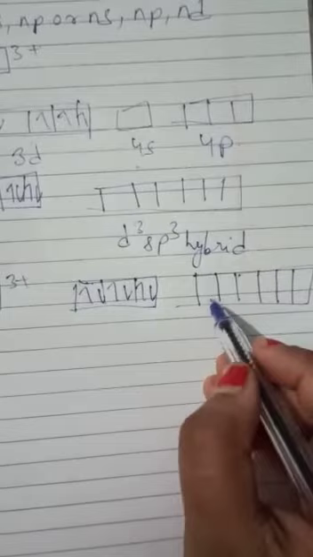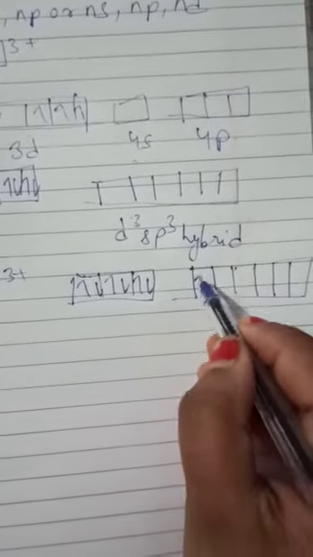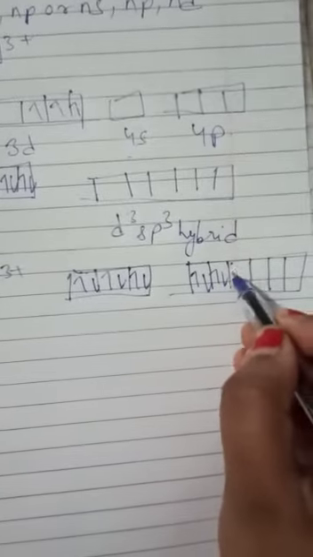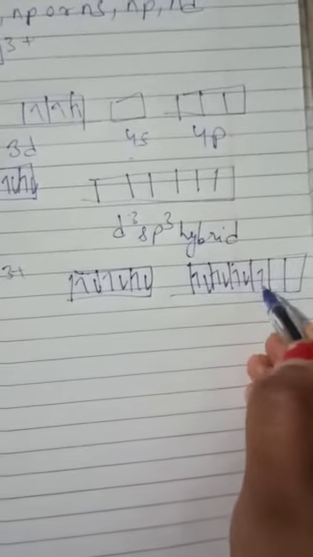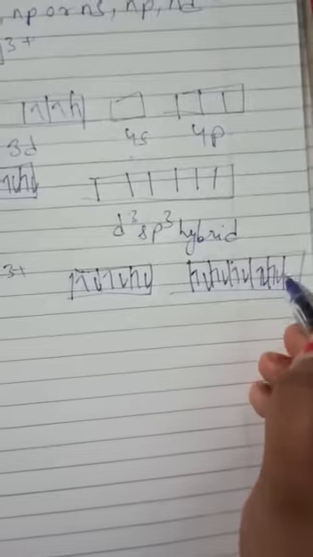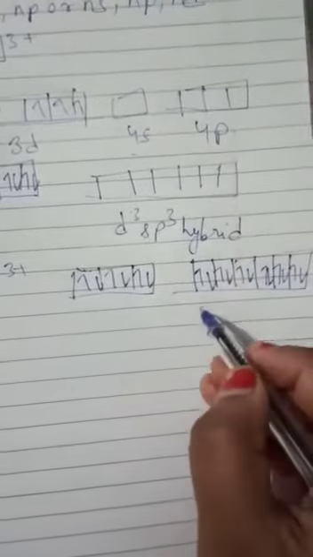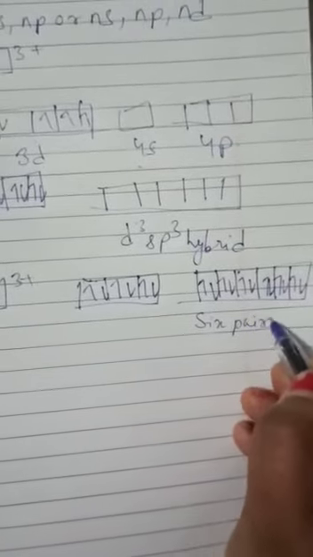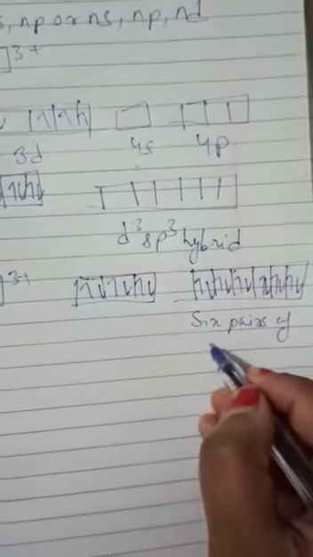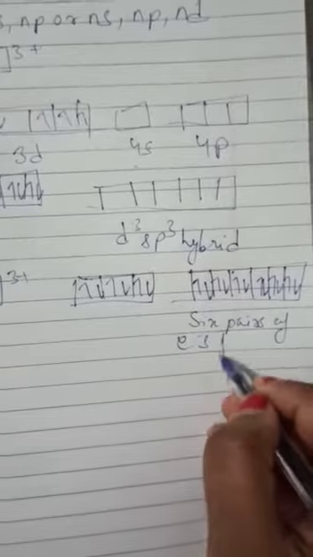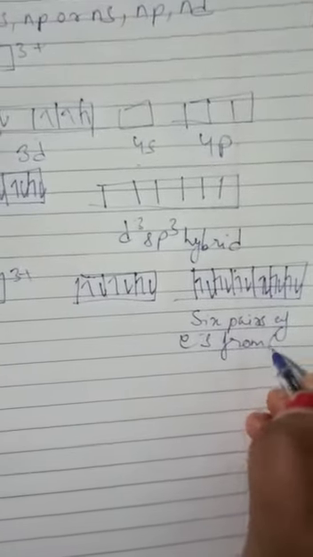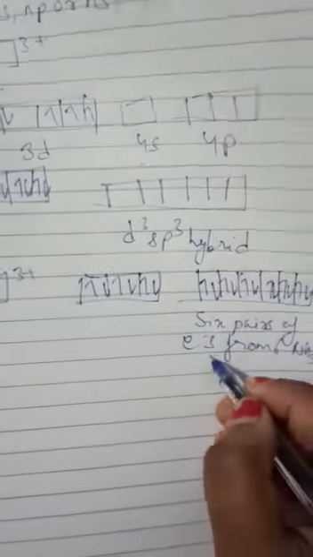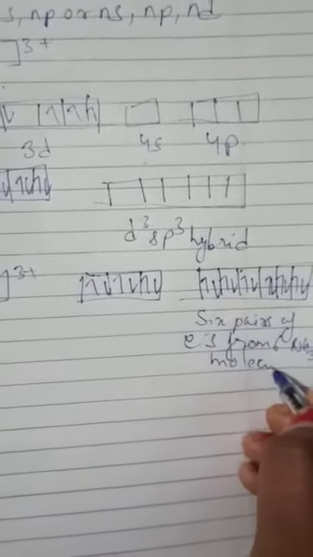Okay, so in this case the 6 pairs of electrons from the 6 ammonia molecules will fill up these hybrid orbitals. Okay, so this is basically filled by the 6 pairs of electrons from 6 NH3, that is ammonia molecules.